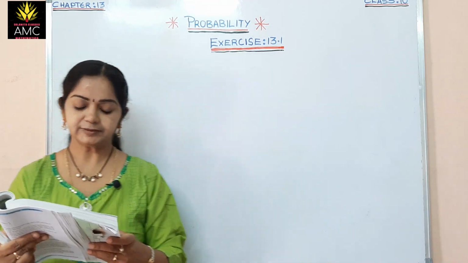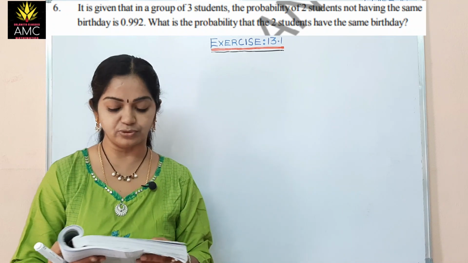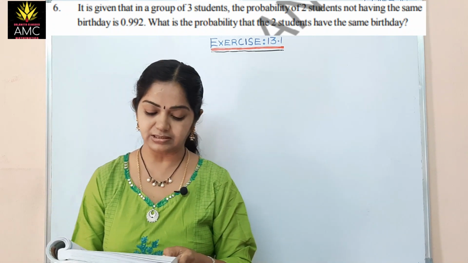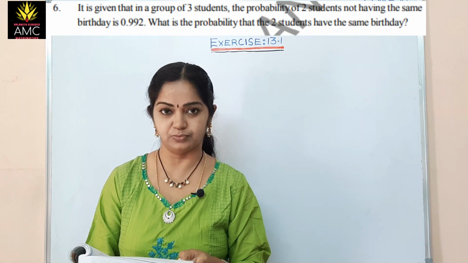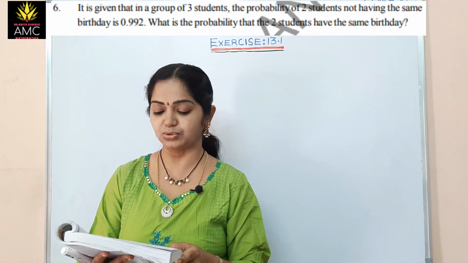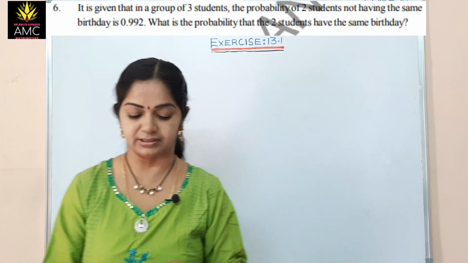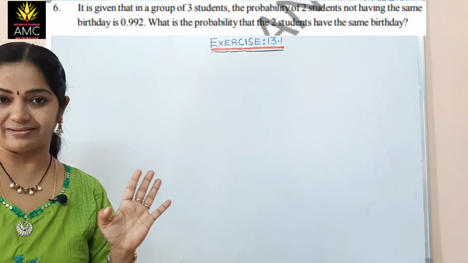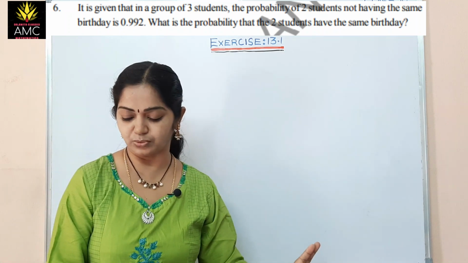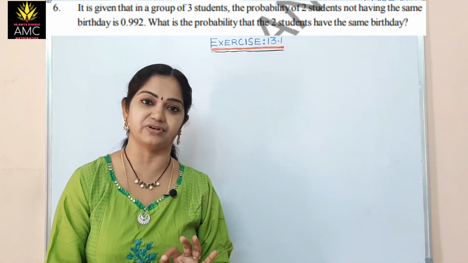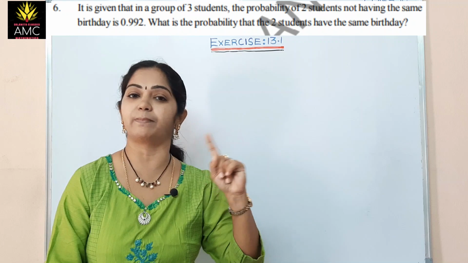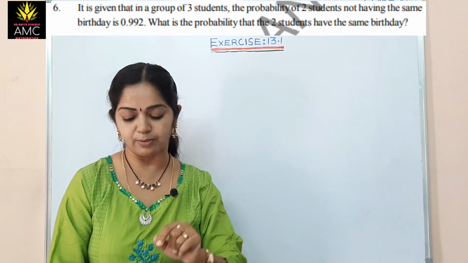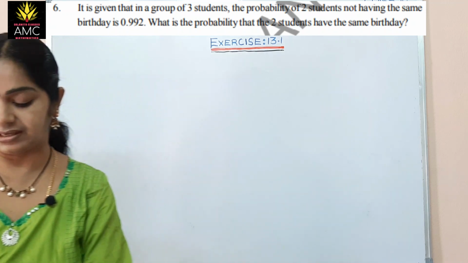If it is given that in a group of 3 students, the probability of 2 students not having the same birthday is 0.992, what is the probability that the 2 students have the same birthday? Now, the group of 3 students are there. The probability of 2 students not having the same birthday is given. So, not is given. The complementary of the probability is given. Now, we have to calculate the probability of 2 students having the same birthday.